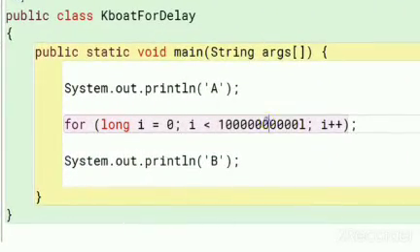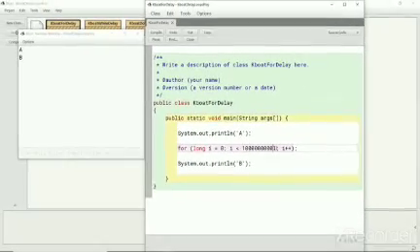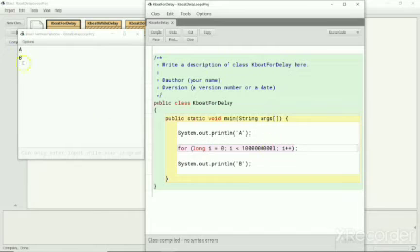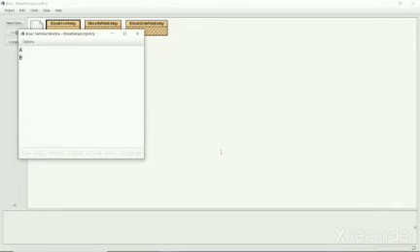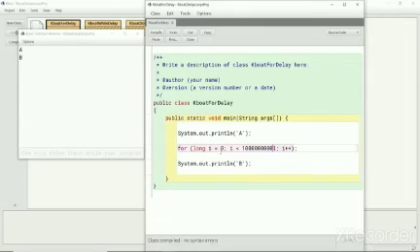If I decrease this number, the delay will decrease. I am removing 10. Now this is 1 billion. Let's execute it. Notice that the delay was less this time. Similarly, if I increase it, the delay will increase. The code for the while and do while versions of this delay loop is provided in the notes of this chapter. That concludes our discussion of delay loops.